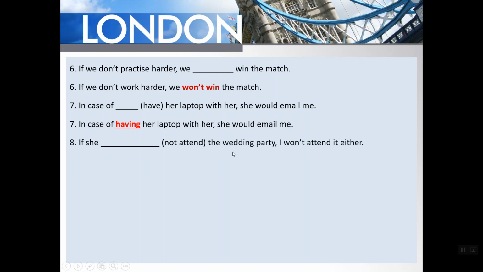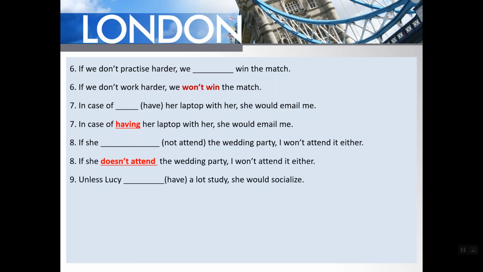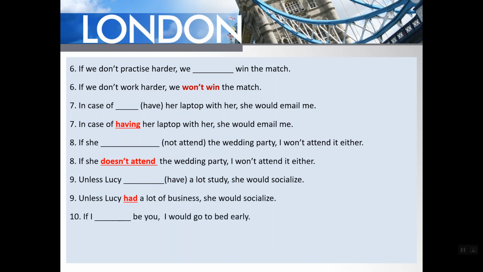"If she not attend the wedding party, I won't attend it either." So here is "won't", which is "will not". So if she doesn't attend the wedding party, I won't attend it either. Next: "unless Lucy have a lot of study, she would socialize". We have "have", which should be in the past because "would" is in the past, so "had". Unless Lucy had a lot of business, she would socialize.